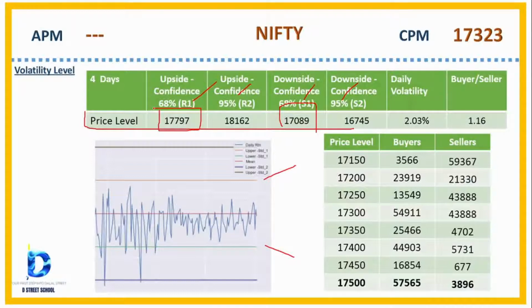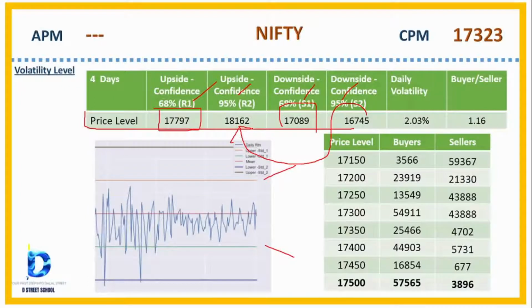In case you are not comfortable with standard deviation 1, you can opt for standard deviation 2, which I can tell you is 95% confident Nifty will trade between 16,745 to 18,162. So there is a remaining very small chance, 5%, that Nifty might trade outside of this range, either upside or downside.